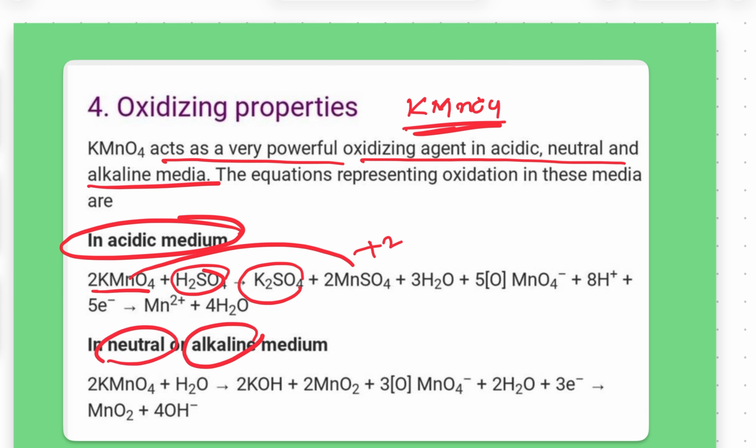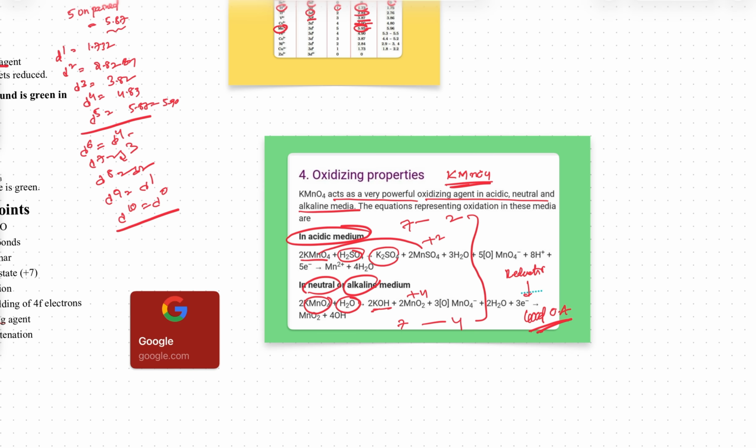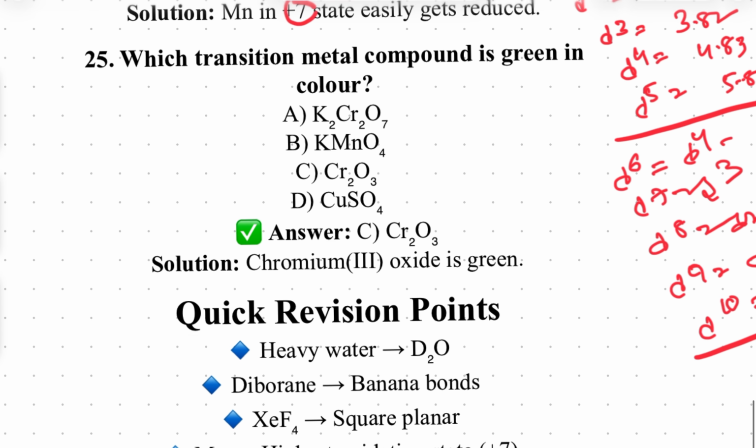In neutral medium, meaning water, or in the presence of base, alkaline medium, we get plus 4 oxidation state. So here plus 7 to plus 4, and there plus 7 to plus 2. Both undergo reduction only. Reduction means it acts as a good oxidizing agent. That's it. Clear? Over. Next one.